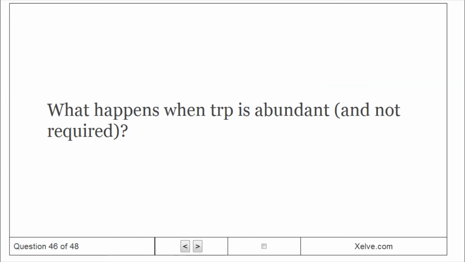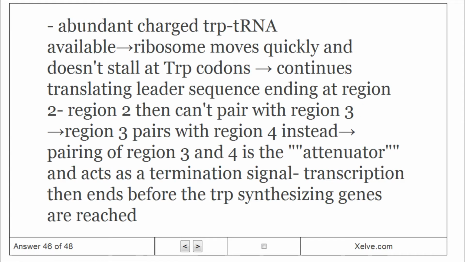What happens when Trp is abundant and not required? Abundant charged Trp tRNA is available, so the ribosome moves quickly and doesn't stall at Trp codons. It continues translating the leader sequence, ending at region 2. Region 2 then can't pair with region 3. Region 3 pairs with region 4 instead. Pairing of regions 3 and 4 is the attenuator and acts as a termination signal. Transcription then ends before the Trp synthesizing genes are reached.